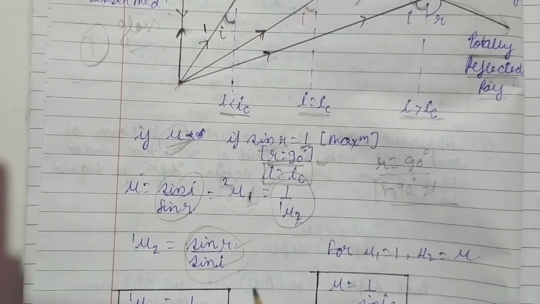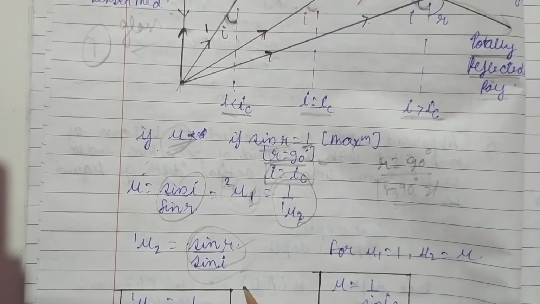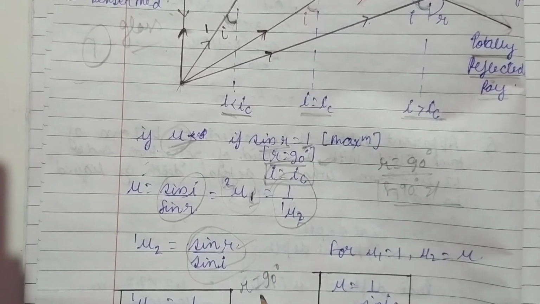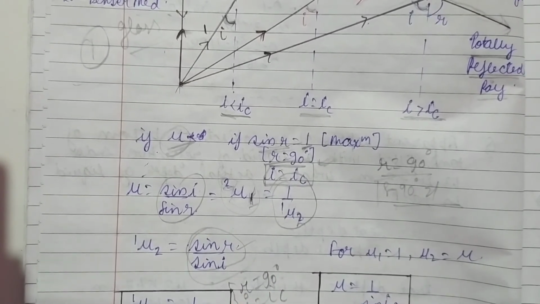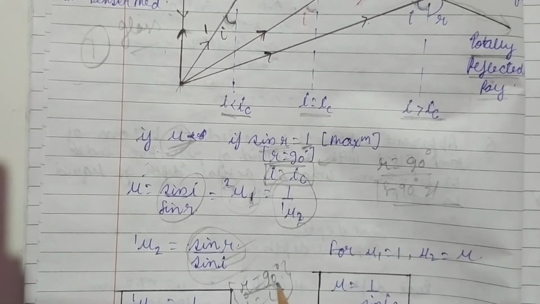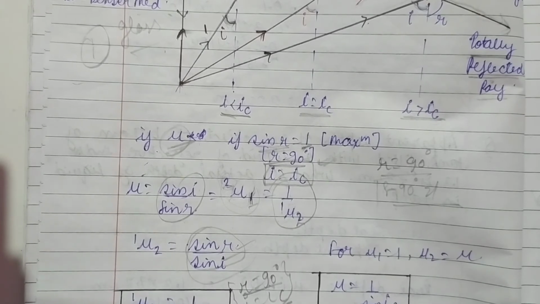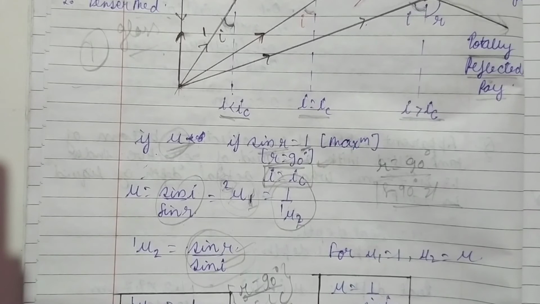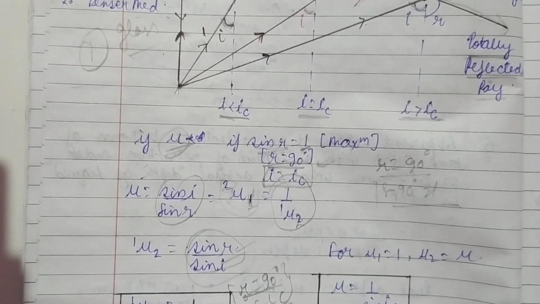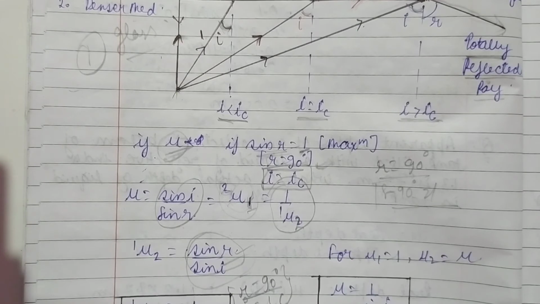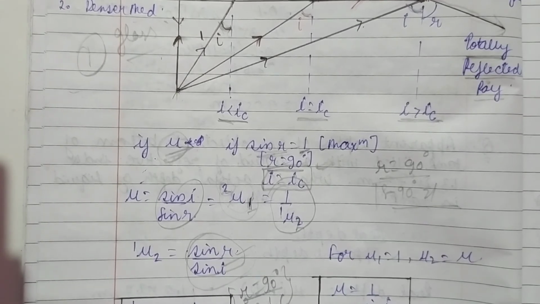See, we are talking about the critical angle. That means the angle r is equal to 90 degrees when angle i is equal to i c. So we have to put these two conditions in this formula. What do we get? Sine 90 is 1, so we get 1 here, and for sine i we put the critical angle, so it is sine i c. So mu 1 2, that means the refractive index of medium 2 with respect to 1, is equal to 1 upon sine of the critical angle. So this is how we can find the refractive index if we are given the critical angle, or we can find the critical angle if we are given the refractive index of the two mediums.